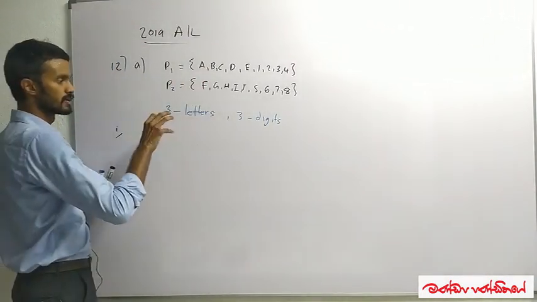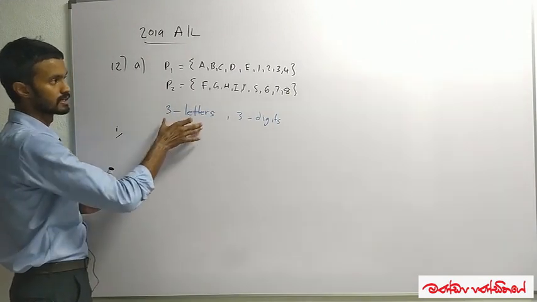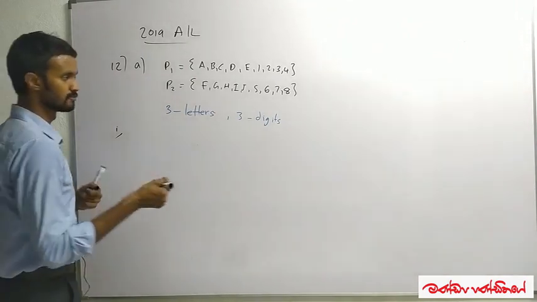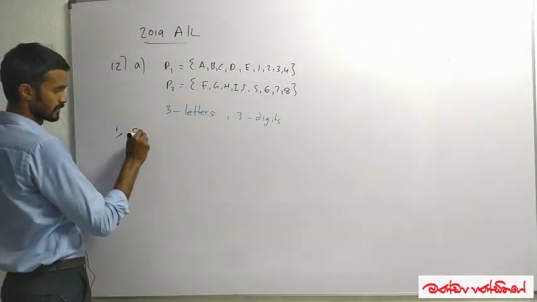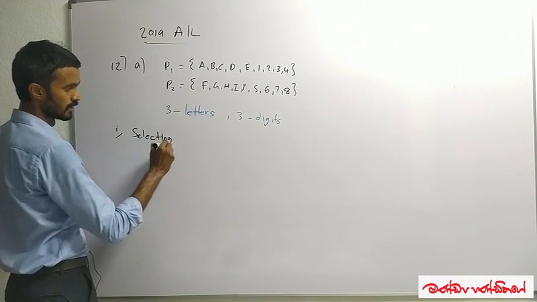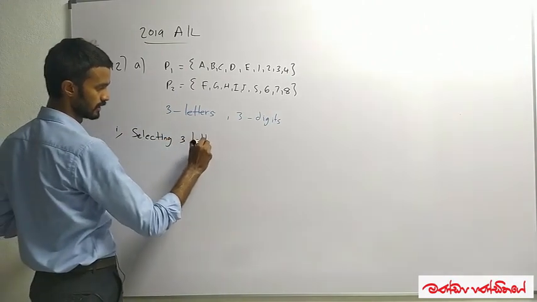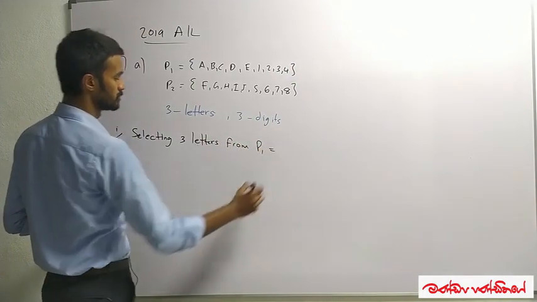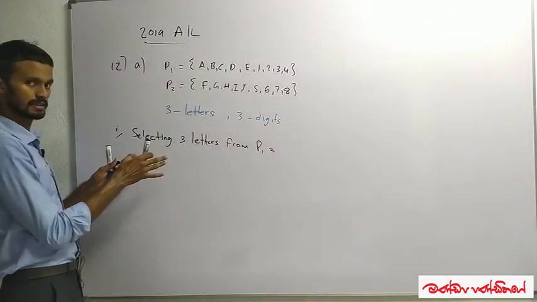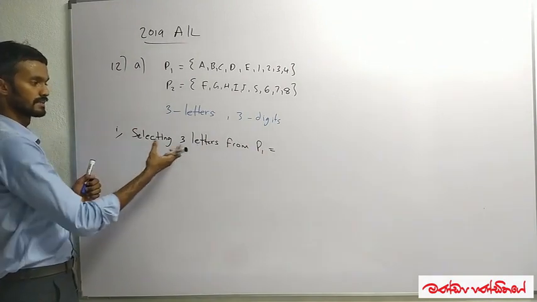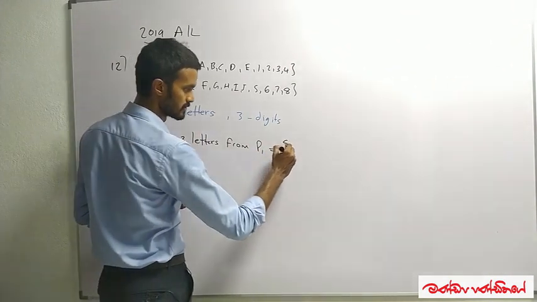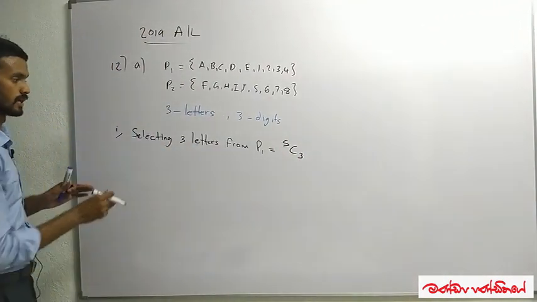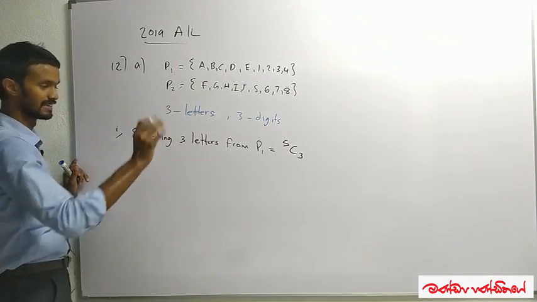Okay, now look, first we have to do the selecting process. From P1, we have to select 3 letters and 3 digits. Okay, it's simple. So let's do selecting 3 letters from P1, which means we have 5 letters and we have to select 3 letters. The number of ways we can select 3 letters out of 5 letters is 5C3. It is a combination. Okay, I selected the 3 letters and then I'm moving to 3 digits.